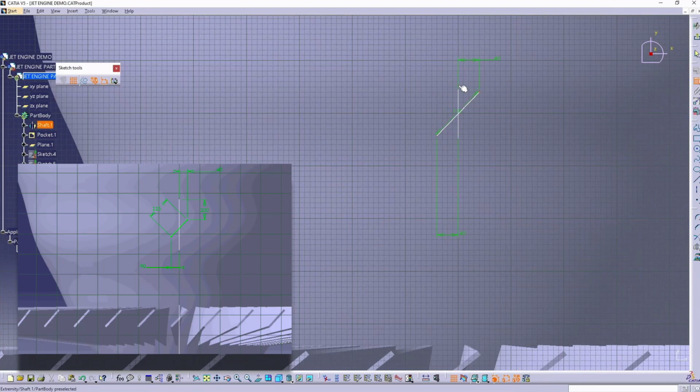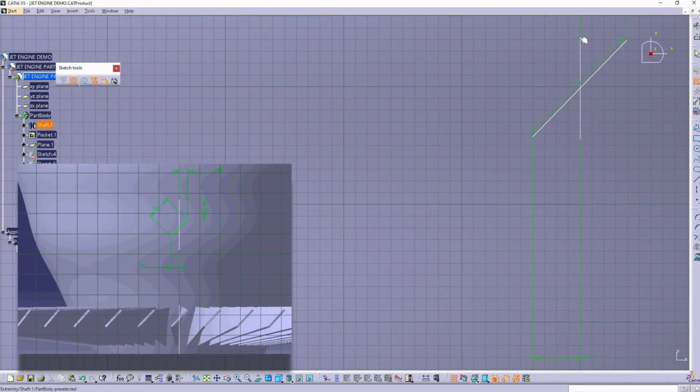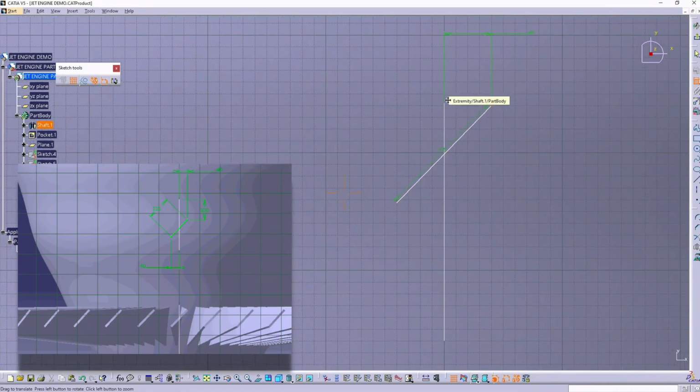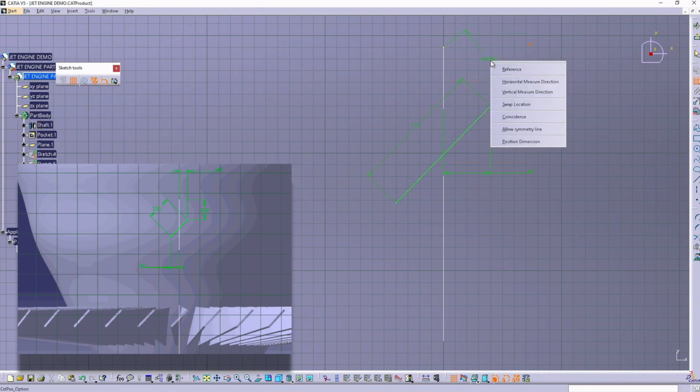Remember that if a constraint gets in the way of the line you need to select, like this in this case, simply move the constraint down to be able to constrain to the points you want.